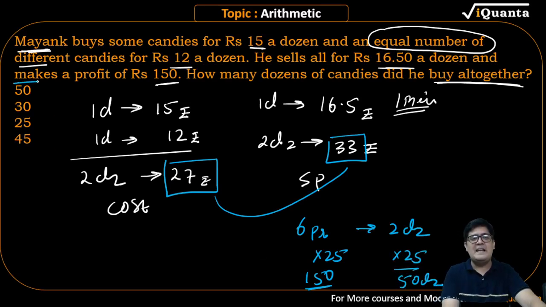So 50 dozen he needs to buy and sell to get the job done. Such easy questions are being asked in the exam. So why freak over this?